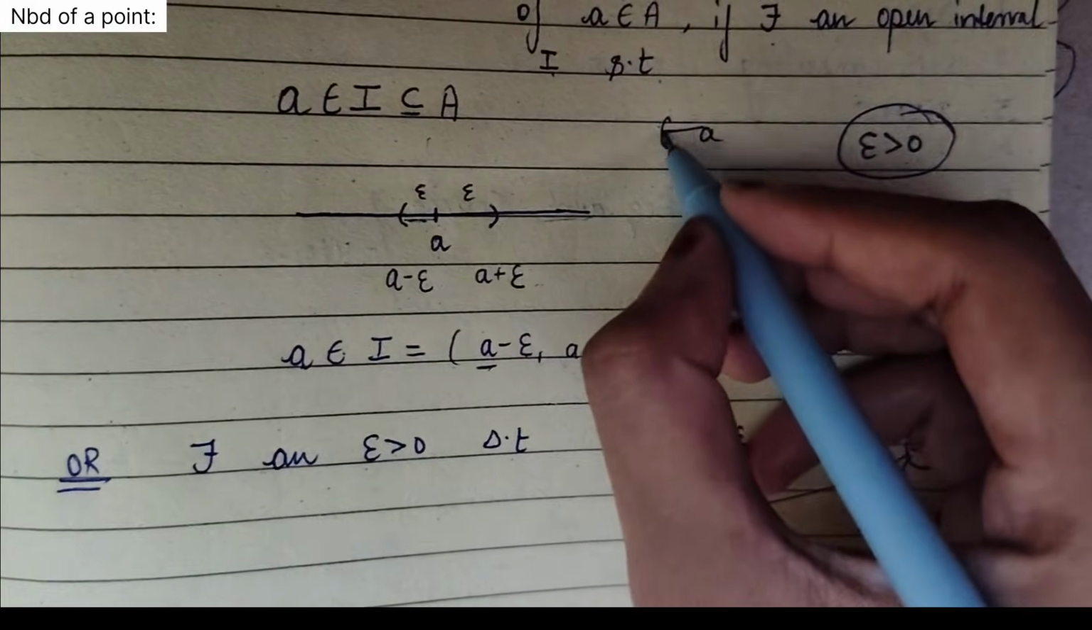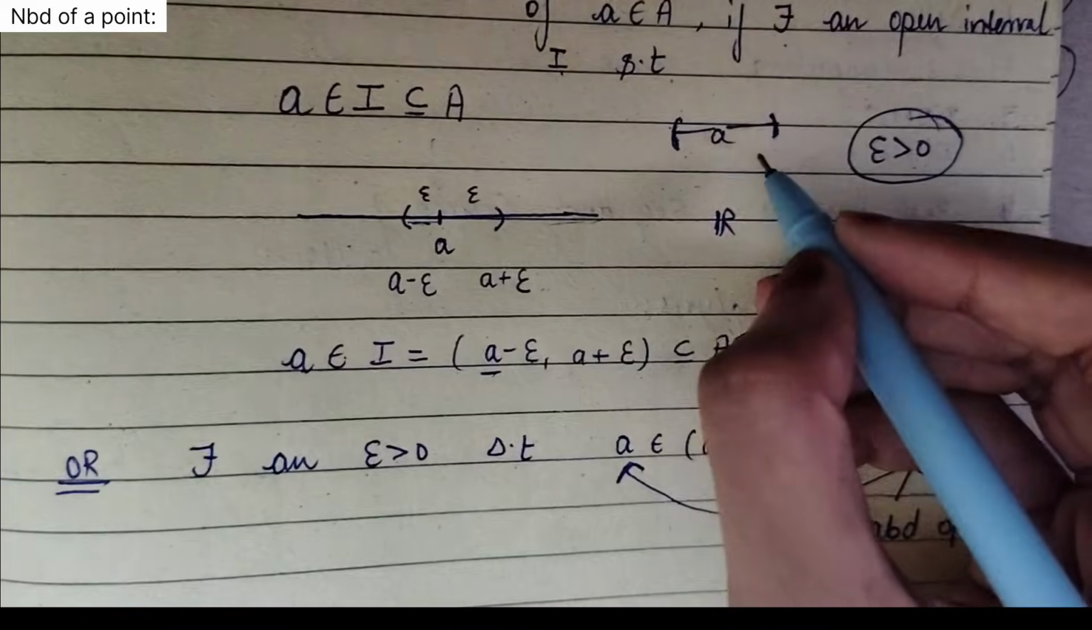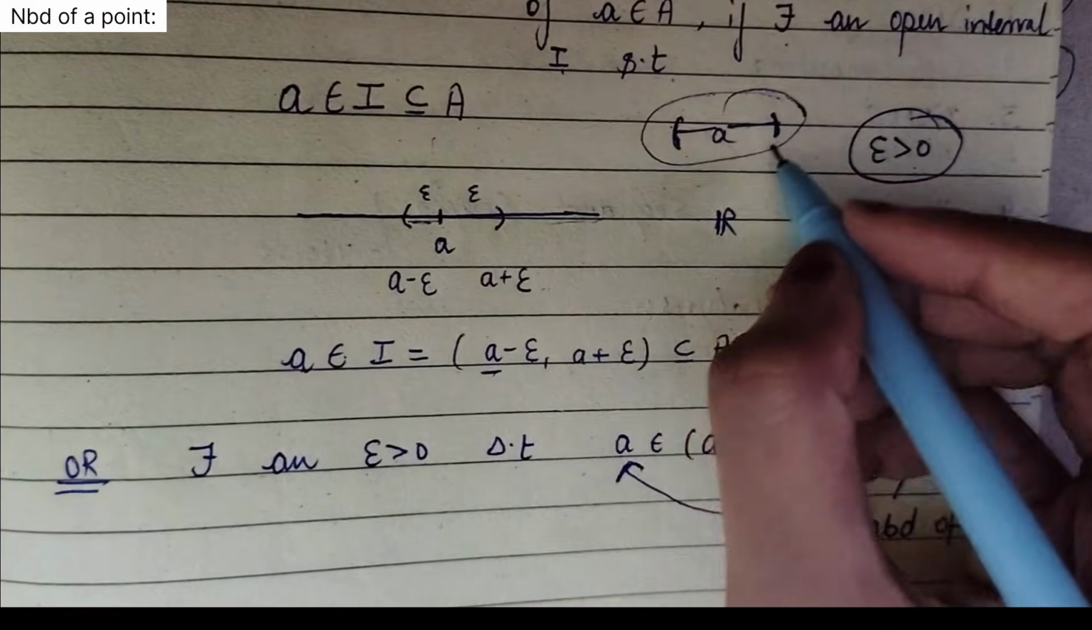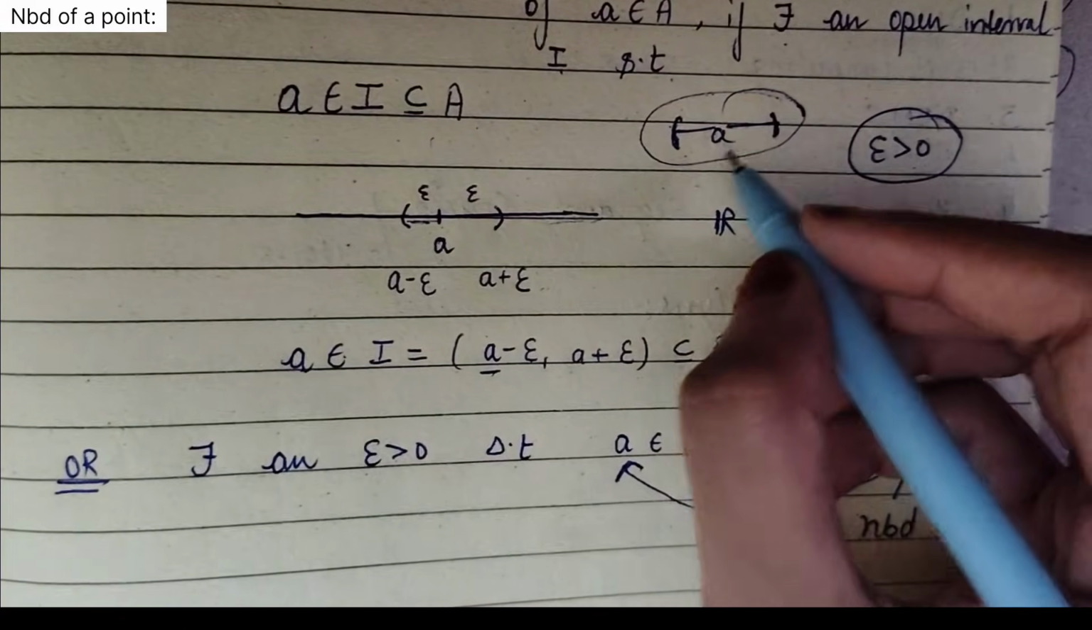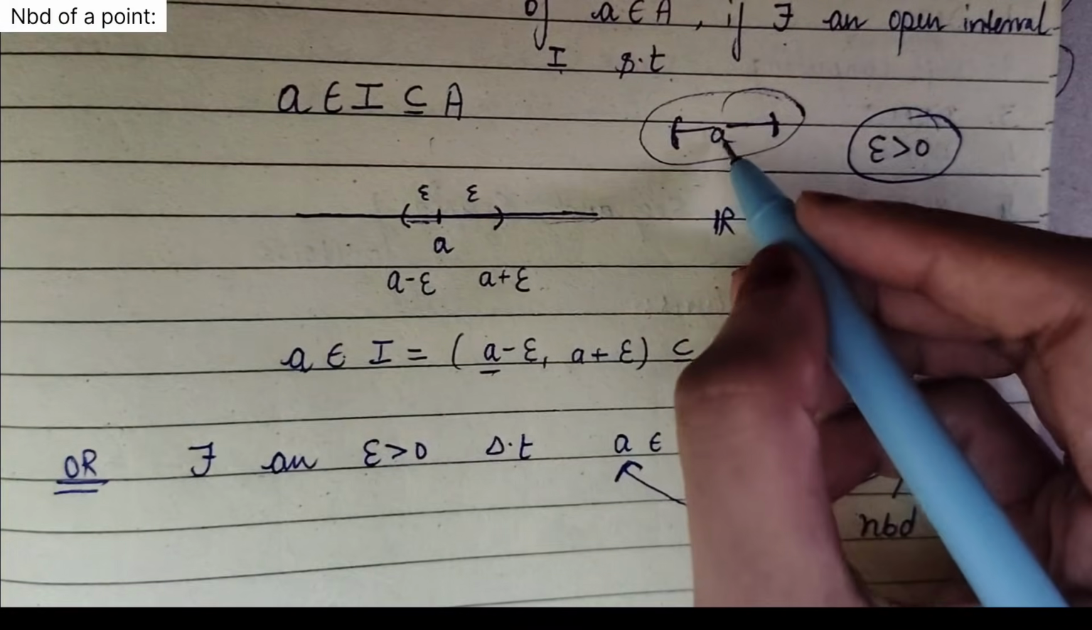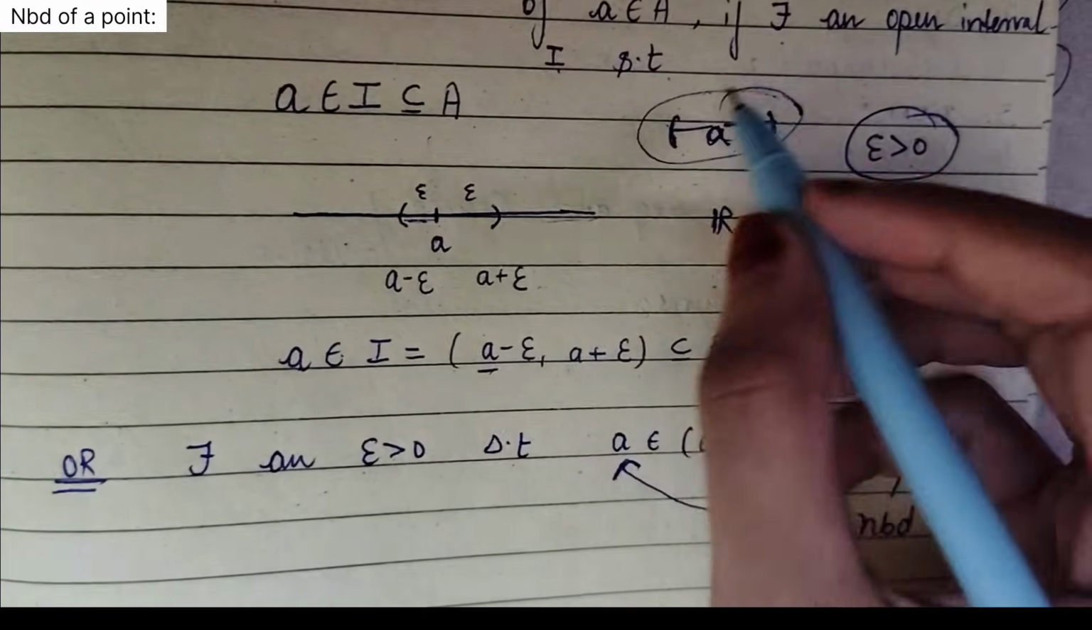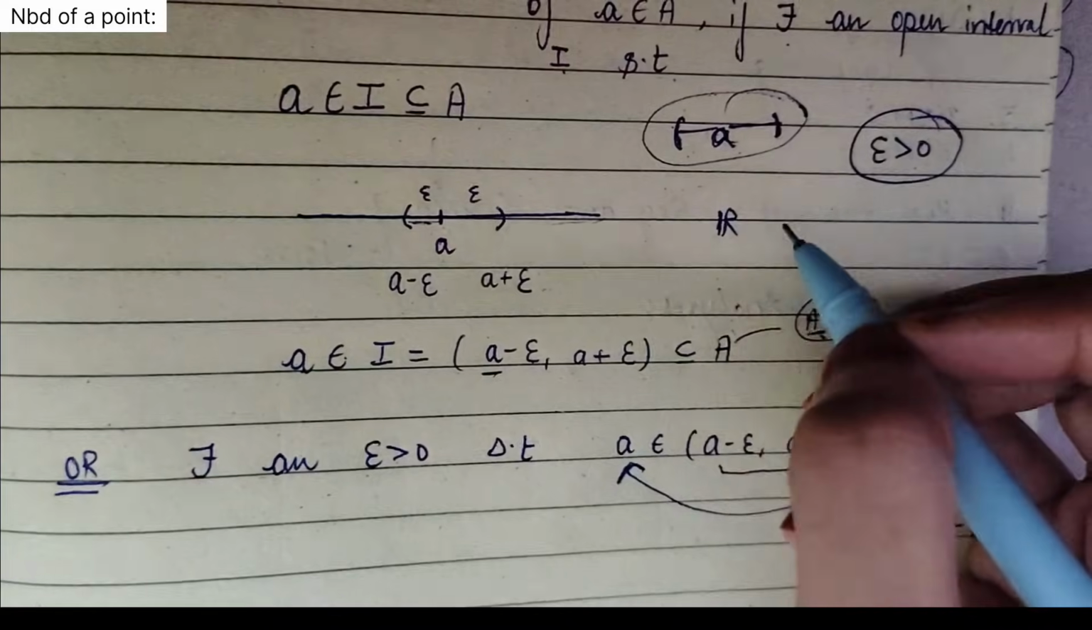So basically a neighborhood is nothing but this: we have a point a, and the distance in this direction will be called an open interval, and that open interval basically contains the point a. So that is the concept behind neighborhood.